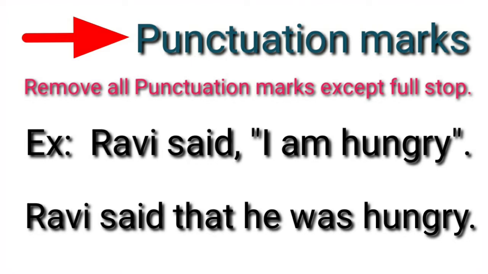The first rule to be followed is the punctuation marks. Remove all punctuation marks except the full stop. Example: Ravi said, "I am hungry." In converting to indirect speech: Ravi said that he was hungry.